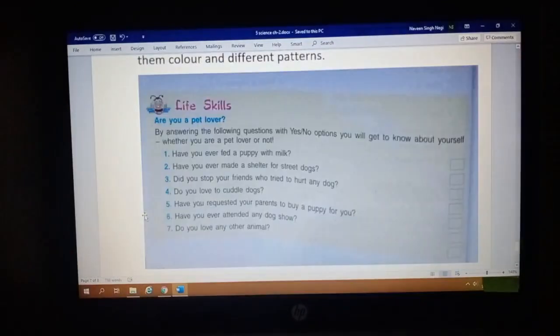This is a life skill activity. You have to answer about yourself. Here is a question, are you a pet lover? By answering the following questions with either yes or no, you will get to know about yourself. In these boxes you have to write down either yes or no. These are the 7 questions given here, and you have to write yes or no according to your habits, or you can say according to your nature.